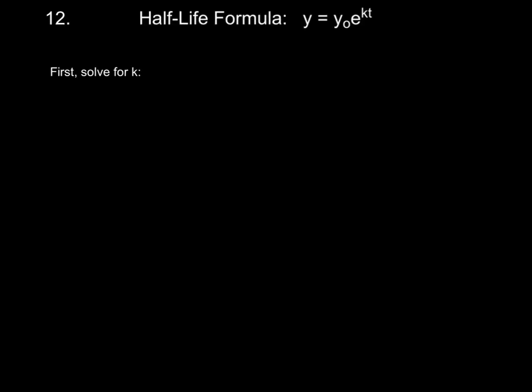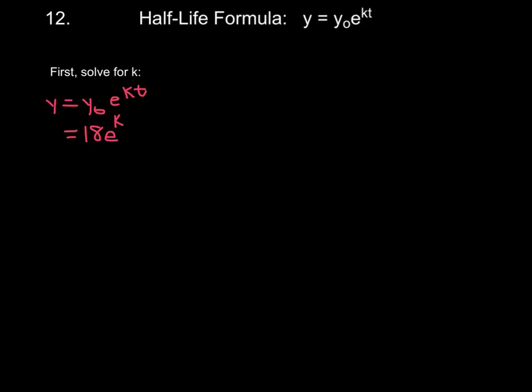All right, so if we use our formula here, let me just write that out. So we have Y equals Y sub 0 times E to the KT power. All right, well, let's just say the patient is injected with 18 milligrams. So I'm going to replace this initial amount with an 18. Bring over the E. Here we're solving for the K. We don't know what the decay constant is.